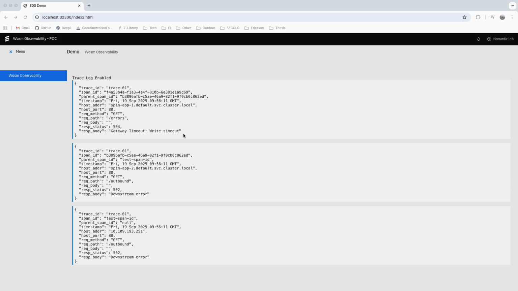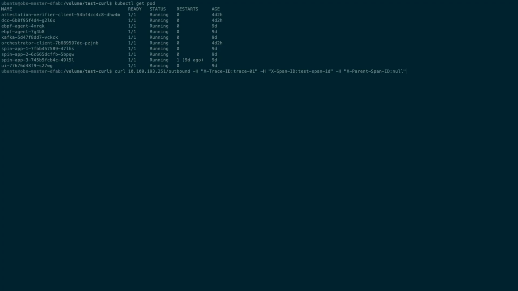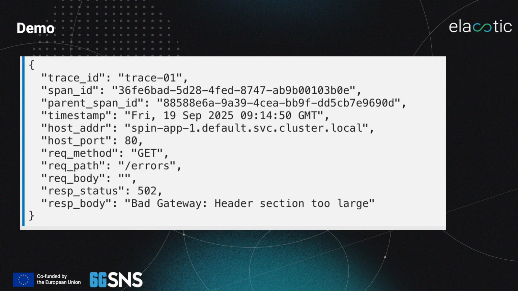Now we send the HTTP request to the Wasm app, and then the traces are captured by eBPF and sent to the UI dashboard, as we can see here. And the trace looks like this. As we can see, it includes information such as the error code and error details, which can be used for further analysis.